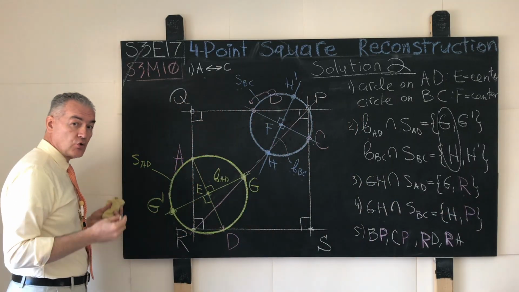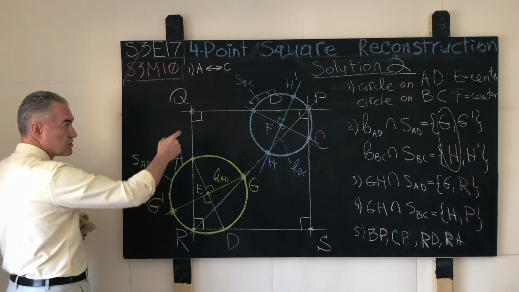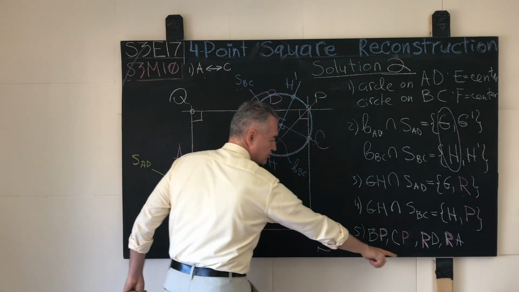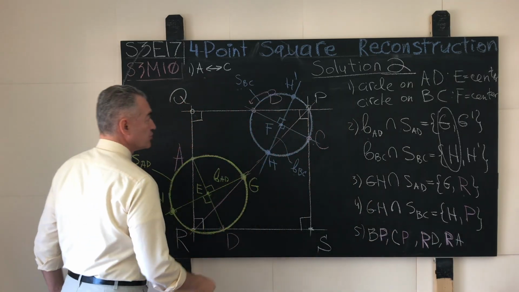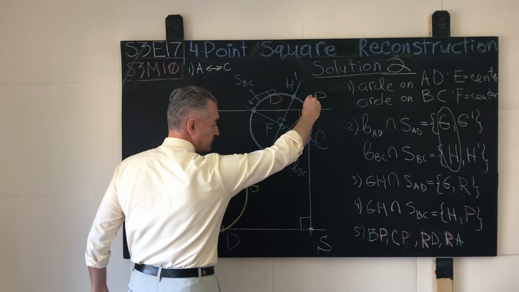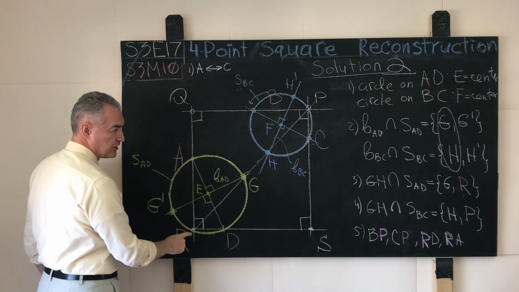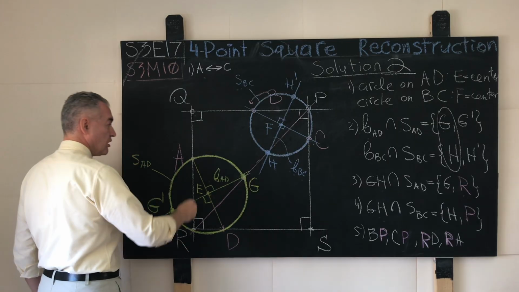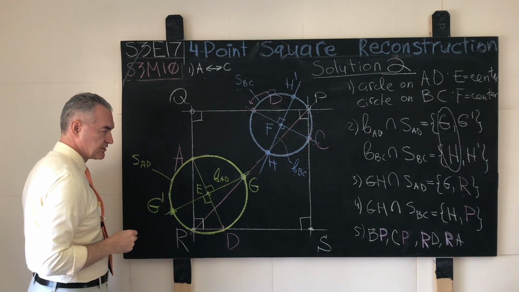We now know the locations of two vertices of the mystery square and the locations of all points. At this point, this is a no-brainer. Straight line BP, straight line CP, once we know the location of the point P. Likewise, over here, straight line RD and the straight line RA. Boom, problem solved. One solution square is constructed.